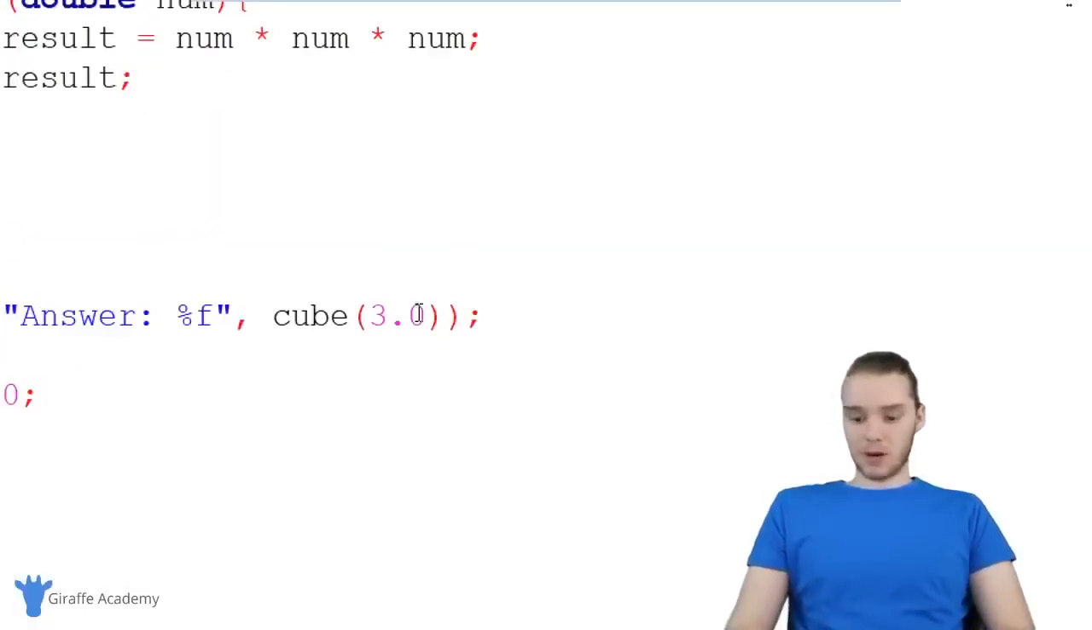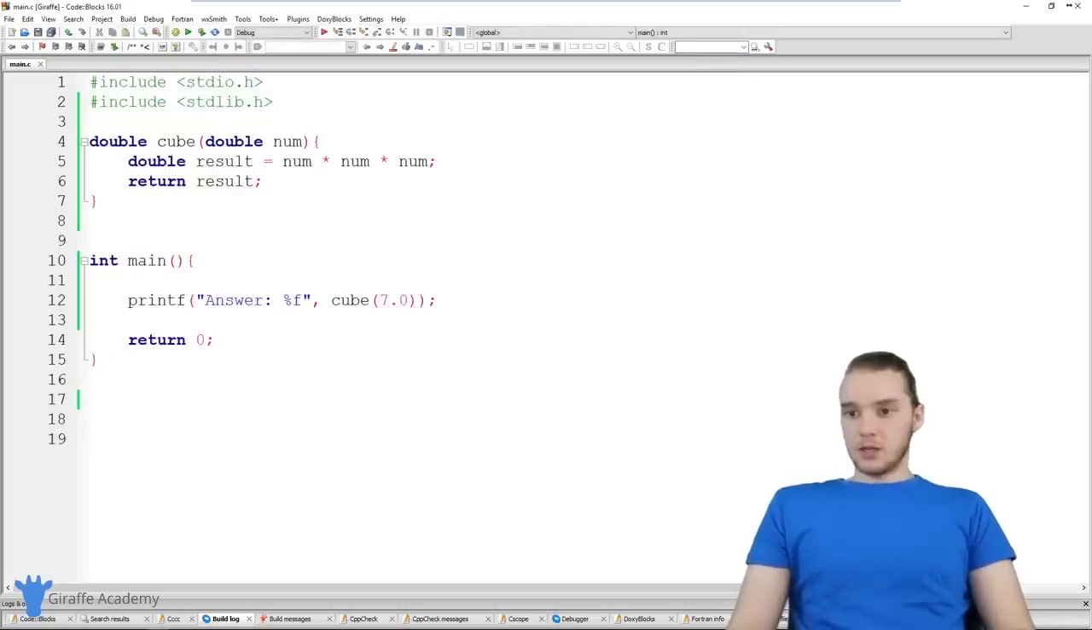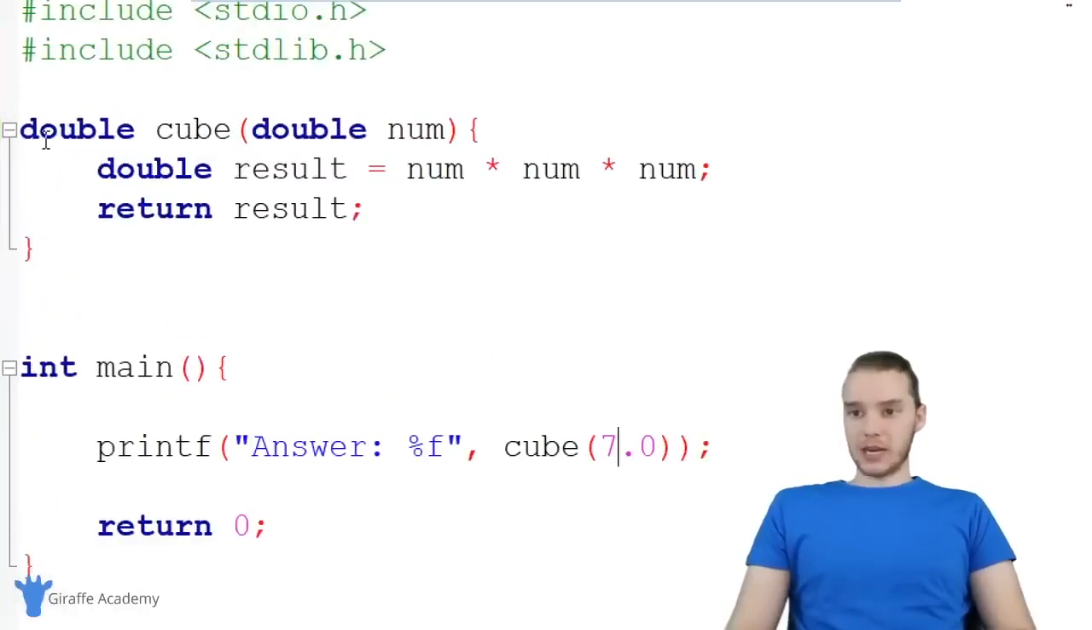Let's try it with another number. Why don't we do 7? So let's run this again, and we get 343. I'm guessing that's right. So basically what we did is we created this function, and we used this return keyword, and we returned back to the caller the value of cubing the number.